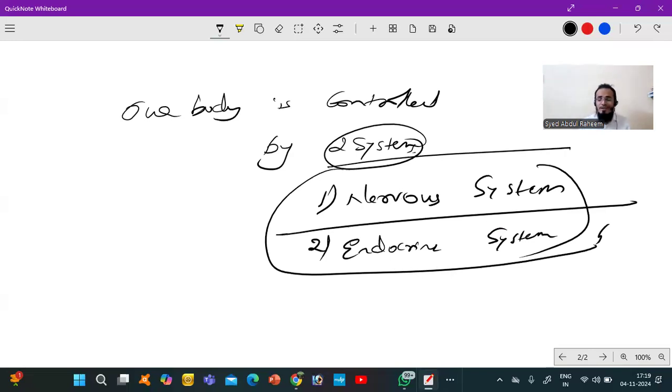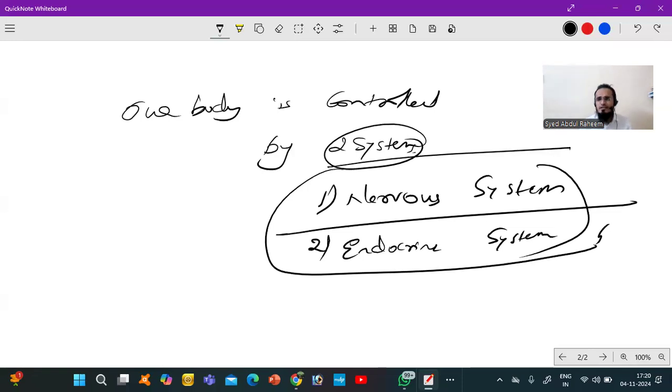Regularization means continuously we have to do this work at the particular time. So this is guided by these two systems. Normal function and regularization of the function are both connected with the nervous system and endocrine system.